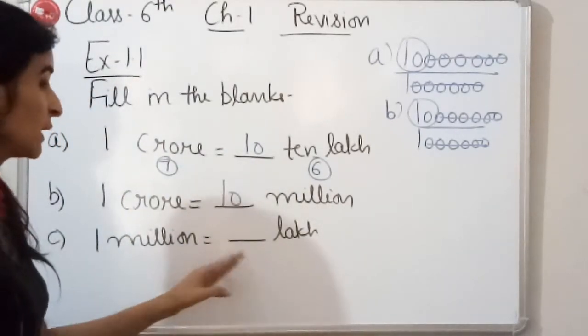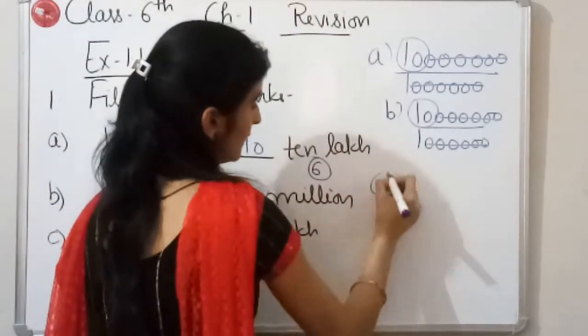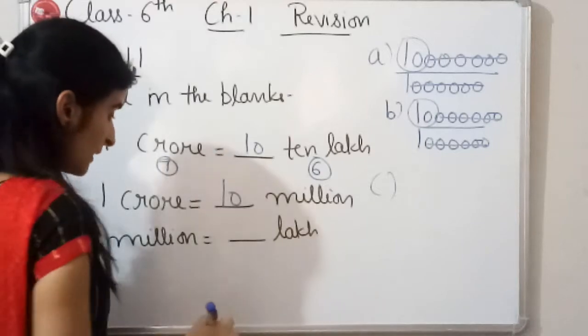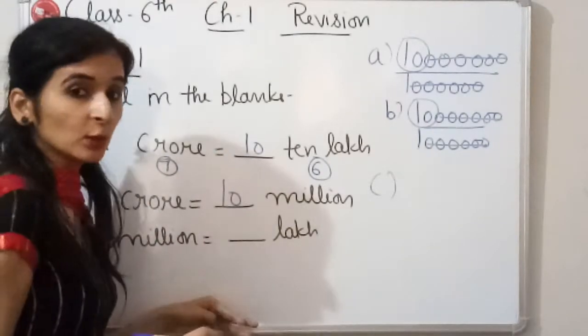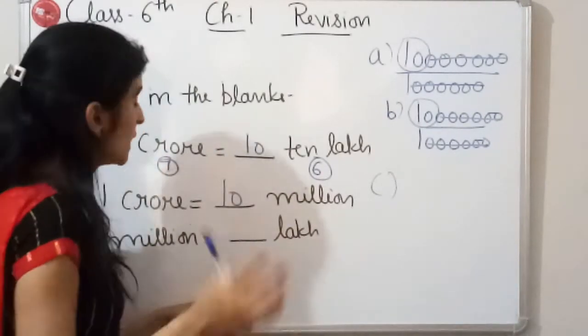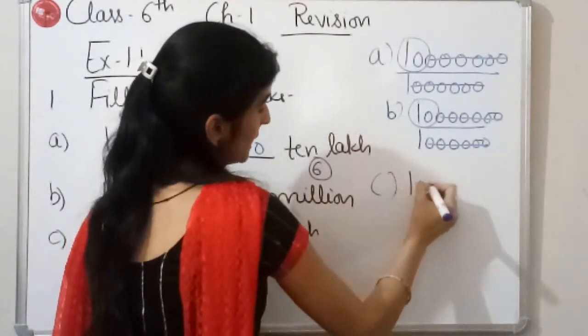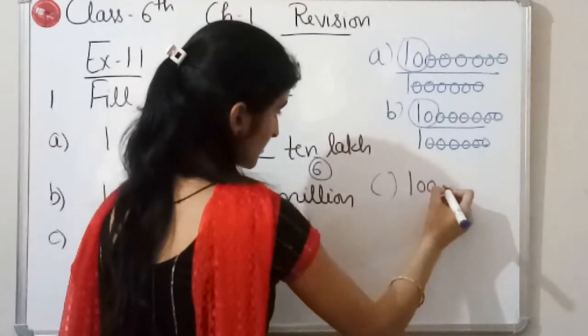1 million is equal to dash lakh. So children, 1 million is equal to 10 lakh, we already know. But as you know, how many zeros are there in 1 million? In 1 million we have 6 zeros.